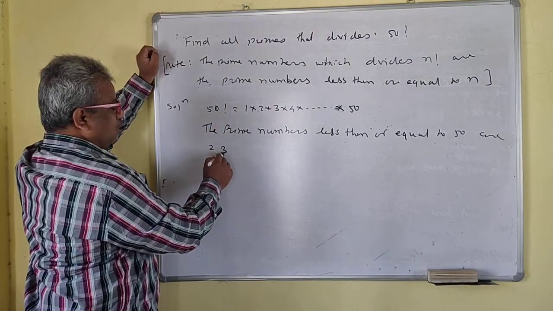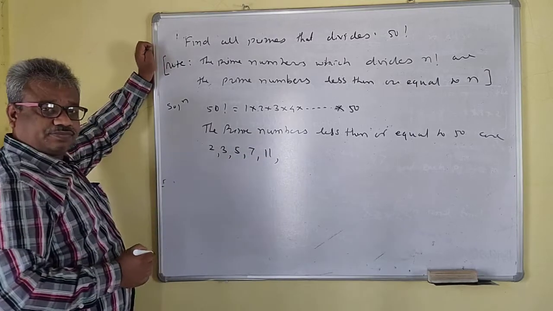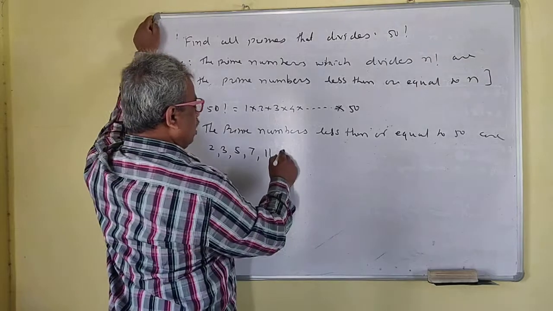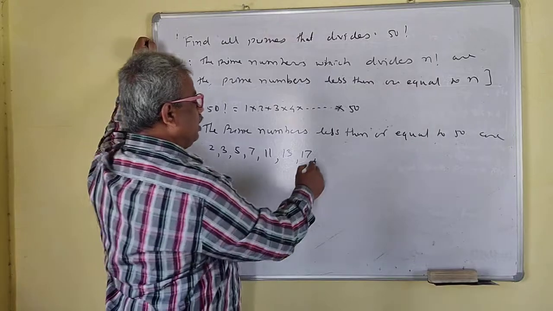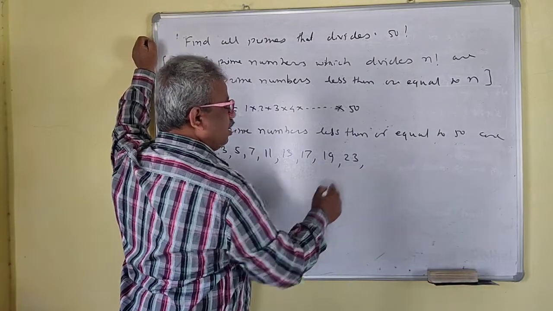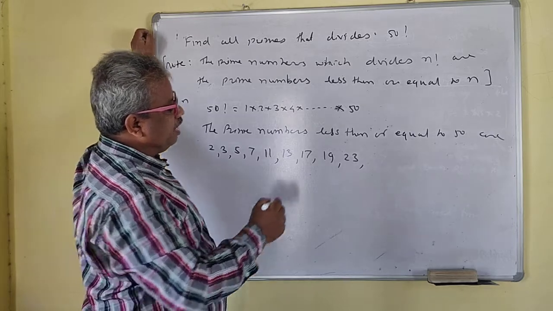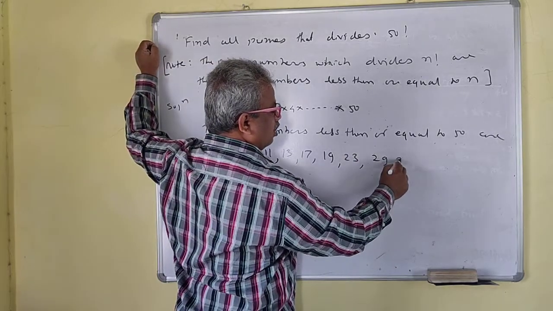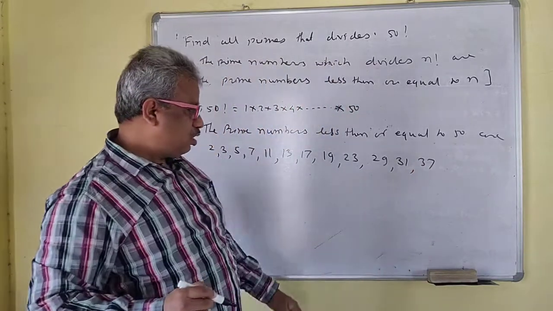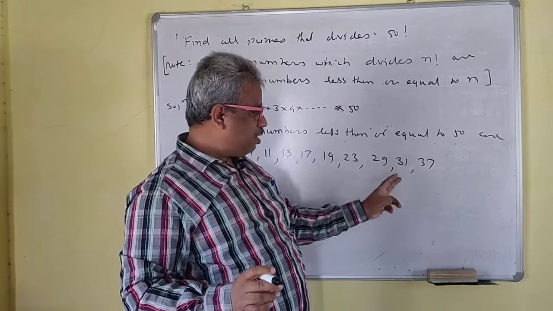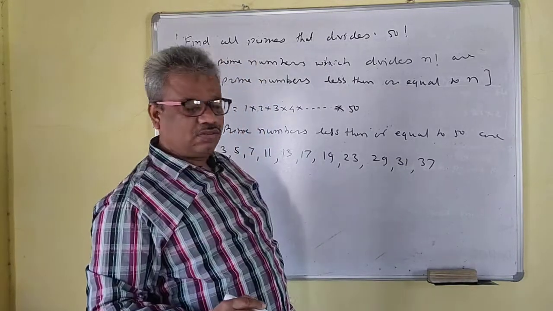So this is 2, 3, 5, 7, 11, then 13, 17, 19, 23, 29, 31, 37. 32, 33, 34, 35 are not primes. 36 is not prime. 39 is not prime.